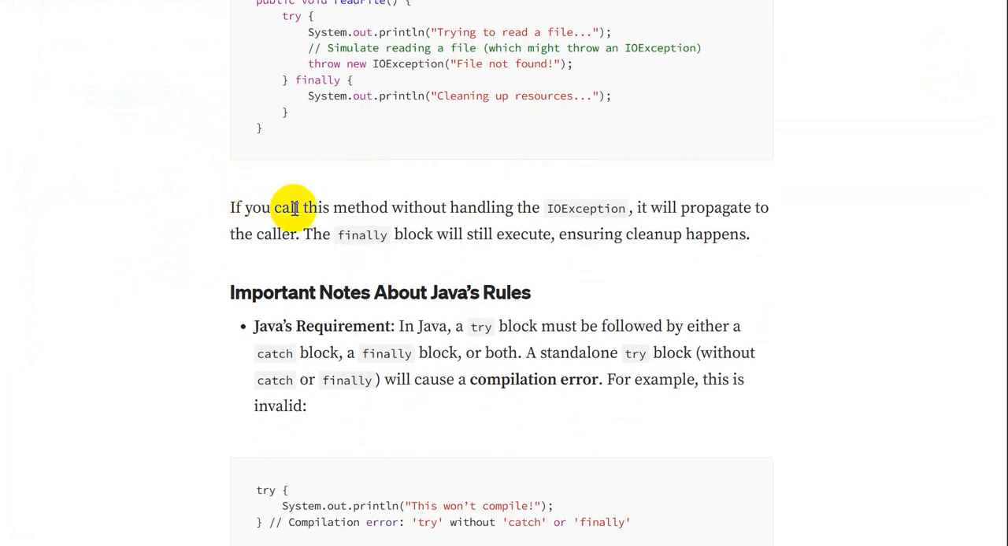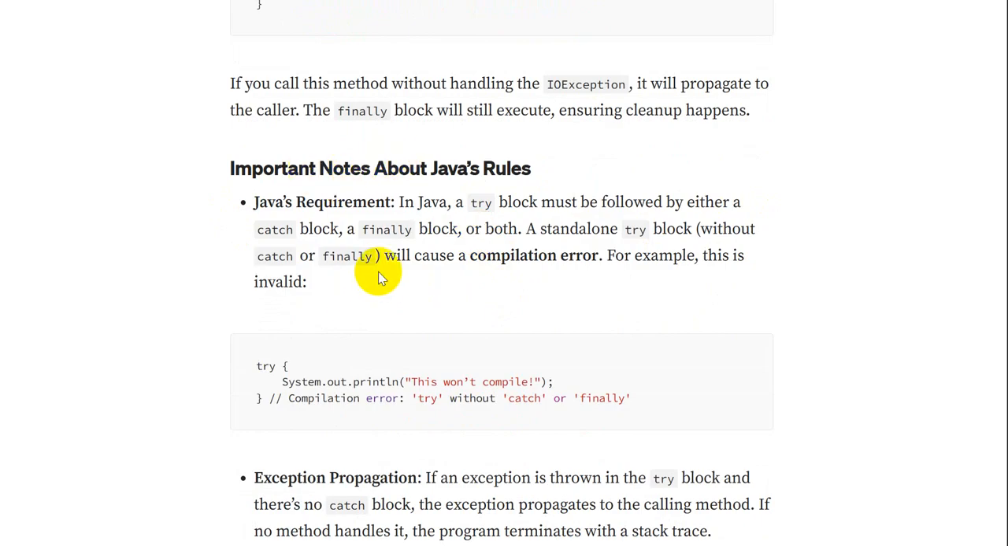So if you call this method without handling the IO exception, and we are calling it from the main method, it will propagate to that caller, that is nothing but the main method. The finally block will still execute, ensuring the cleanup happens. We have seen that this statement is printed on the console.